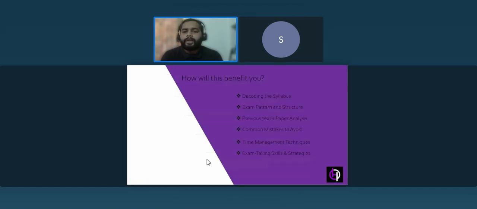First we'll start decoding the syllabus of the subject, and then we'll see the exam pattern and structure: how the questions will be asked in the examination, what the marks weightage is, what the question types are and how many marks each type of question can carry. After that, we will analyze some previous year questions from physics, then the common mistakes you should avoid while writing your examination, and some steps so that you can manage your time, and the skills and strategies you can focus on in these days that you are getting for the preparation.